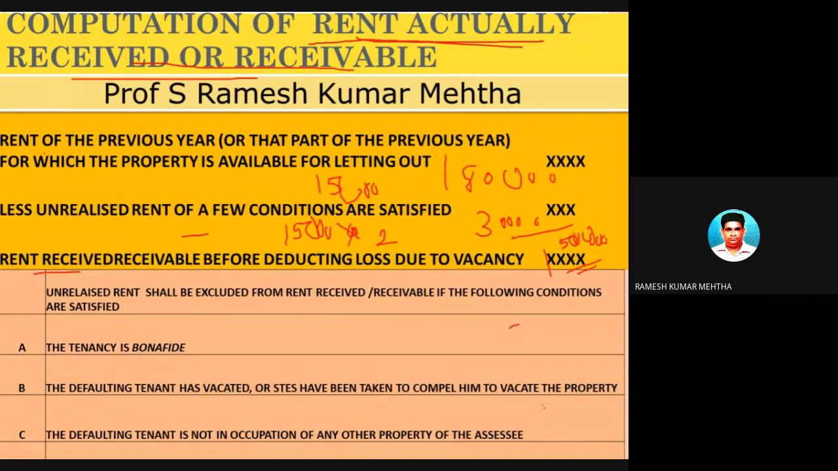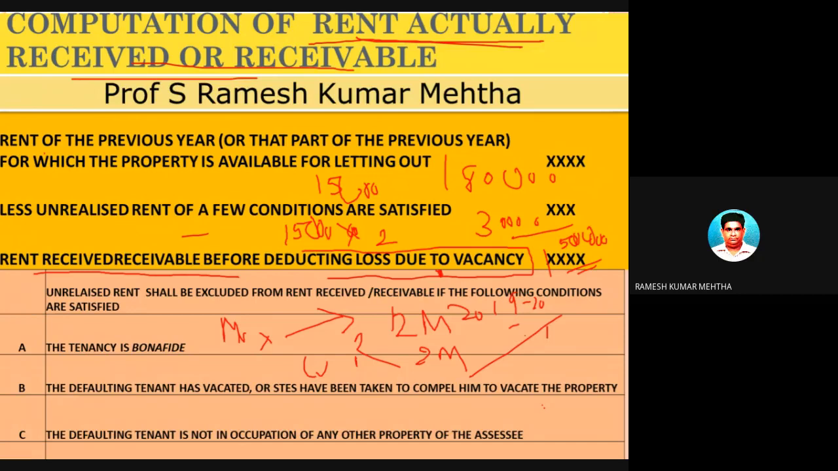That is called the rent received or receivable from the house property which has been let out, but before deducting loss due to vacancy. Now, what do you mean by vacancy? See, Mr. X has let out on a 12 months basis for the financial year 2019-20. Out of this, 2 months was not paid because this is unrealized rent. 10 months. So 10 months का कितना आना चाहिए? 10 into 15,000 is equal to 1,50,000 rupees आना चाहिए.